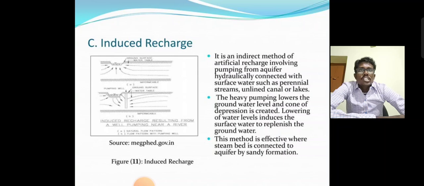Next, induced recharge. In this indirect method of artificial recharge, pumping is done from an aquifer hydraulically connected to surface water such as perennial streams, unlined canals or lakes. The heavy pumping lowers the groundwater level and a cone of depression is created. Lowering the water level induces the surface water to replenish the groundwater. The method is effective when the stream bed is connected with the aquifer by sandy formation.